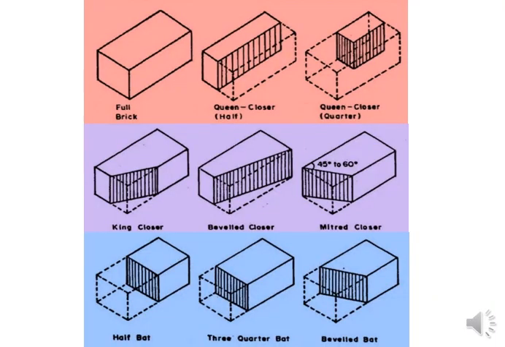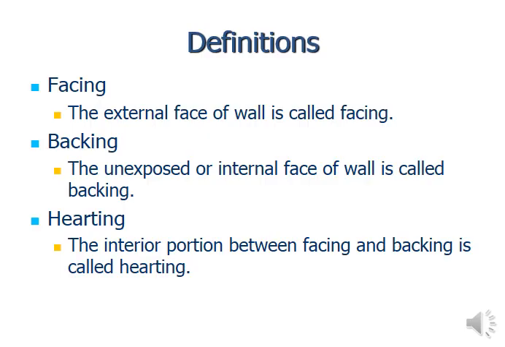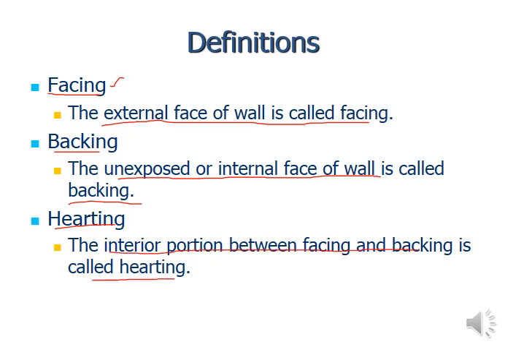The different forms. Now continuing with the definitions, this slide comprises the definition of facing, backing, and hearting. What is facing? From the name, it's clear that the external face of the wall is called facing. Backing, the unexposed or internal face of the wall, is called backing. Hearting, the interior portion between the facing and backing, is called hearting.